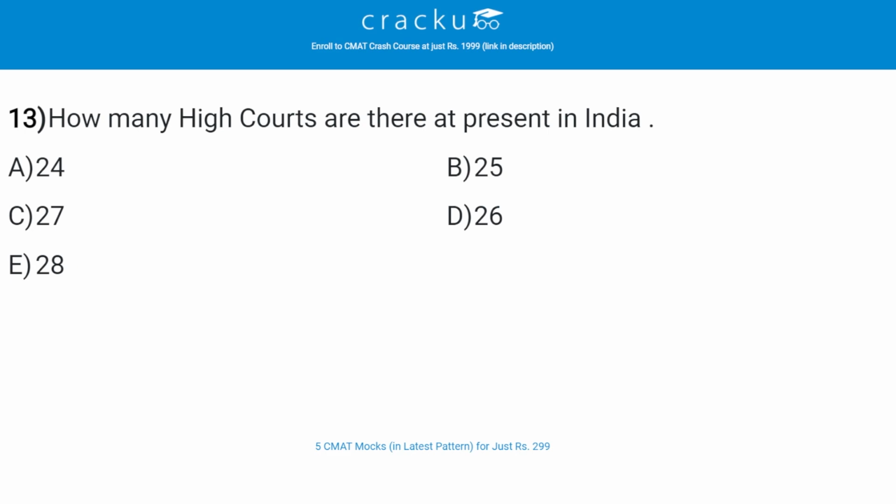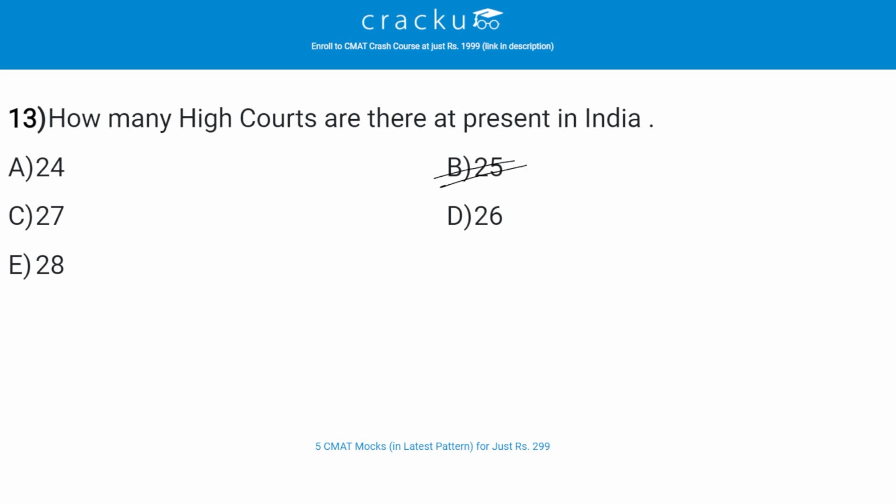Let's check the next question. How many high courts are there at present in India? The correct answer is B, 25. There are 25 high courts in India, 6 having control over more than one state or union territory. Delhi has a high court of its own among the union territories. Each high court consists of a Chief Justice and such other judges as appointed by the President of India.